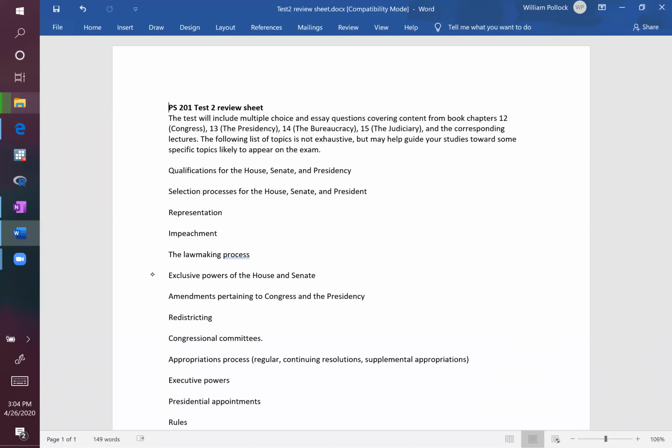Here, getting into the specifics, the content is listed. It's these 4 chapters we've covered since the first exam: Congress, the presidency, the bureaucracy, the judiciary. In terms of the multiple choice, there's going to be 65 questions. They're going to be counting for 1 point each, so 65 total points. In terms of the essays,